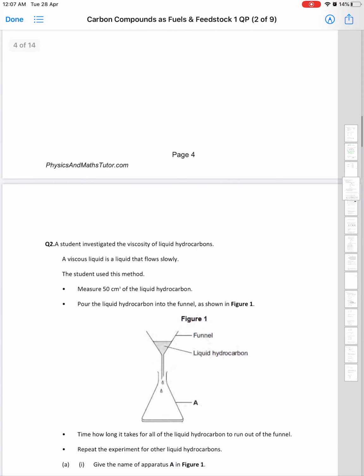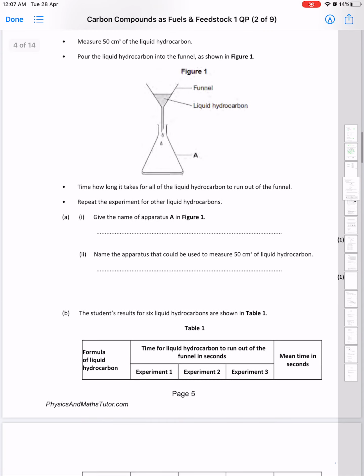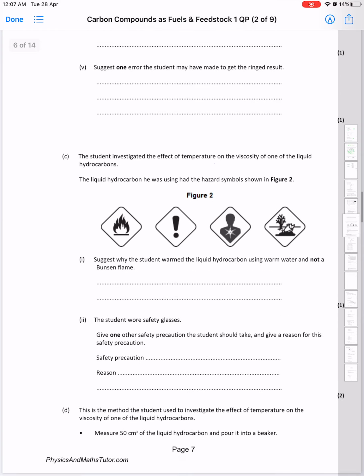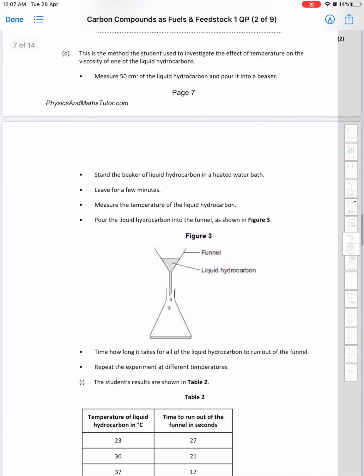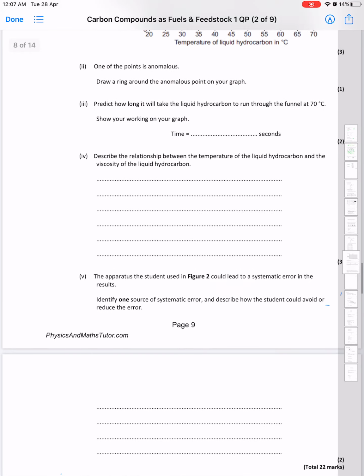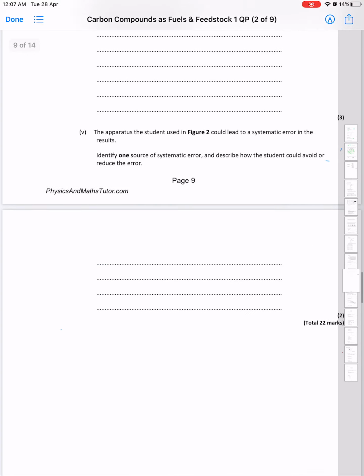Okay, now let's move to, there is an experiment over there. Experiments and how to deal with them is very, very important for this IGCSE.